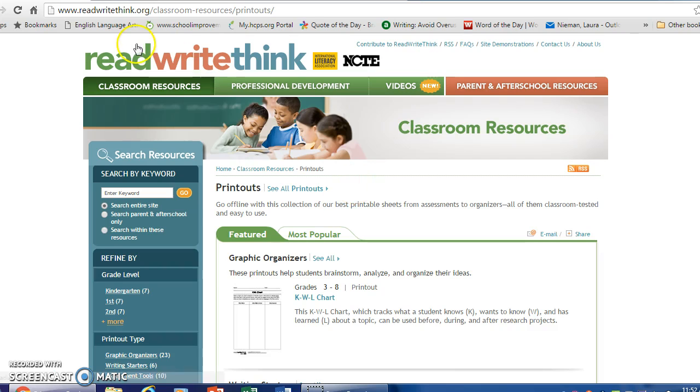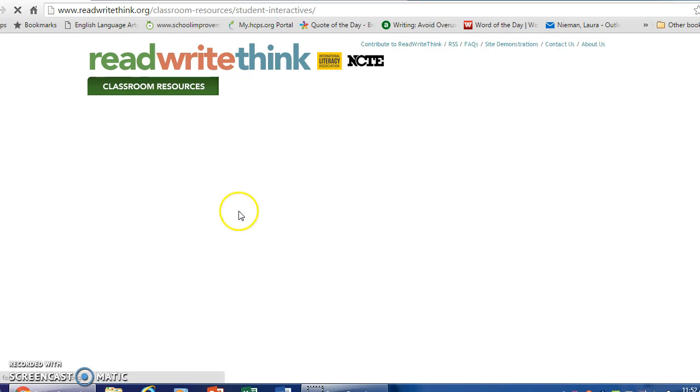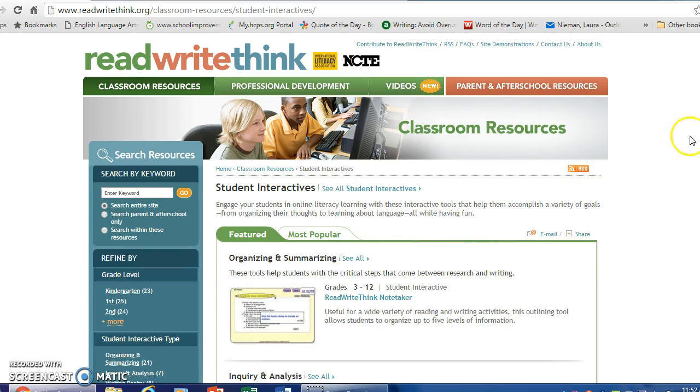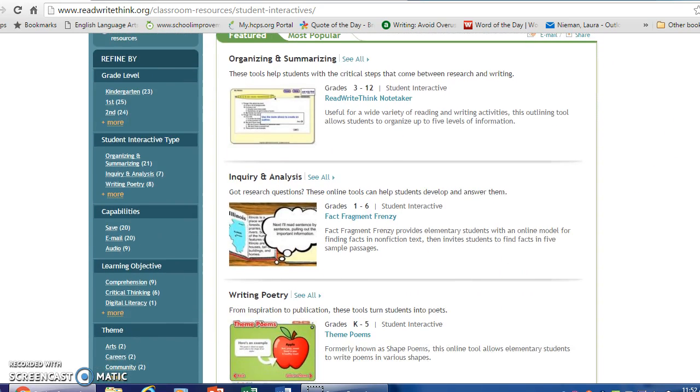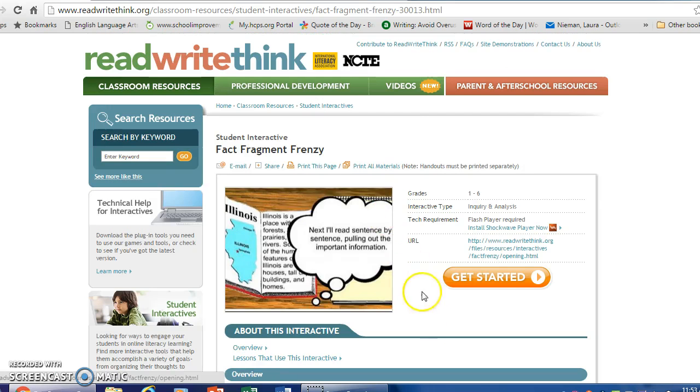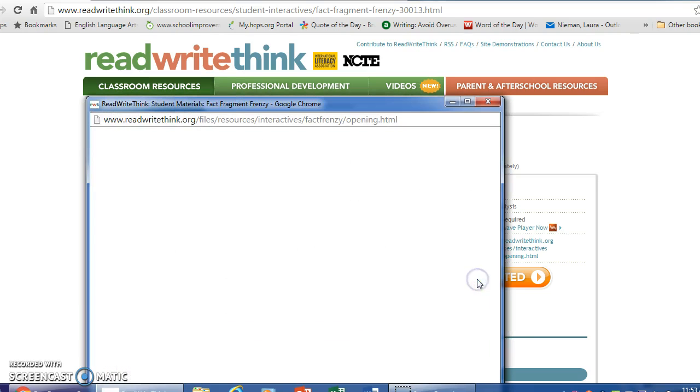Another disadvantage is that these really cool interactives that they have on here have some limitations. If you don't have a flash player, it can be more difficult to play these interactives. So for example, I'll click on Fact Fragment Frenzy, and this is going to pop up on the screen. We click Get Started, but as you can see, you need a flash player, and not all tablets and phones and things have a flash player.